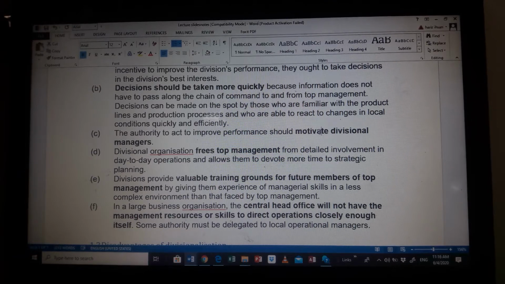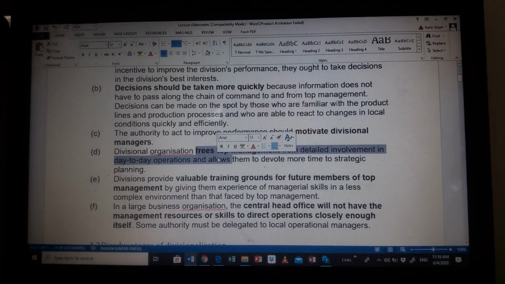For instance, let's take Terengganu. People actually work more efficiently if we give them more flexible hours. However, the people in Perak, if we were to give them more flexible hours, they would laze around on the internet, they would play Facebook and whatnot. Therefore, the people in HQ, the top management, should not affect the divisional management's day-to-day operations, simply because they are closely related to the ground and they would know what is happening.